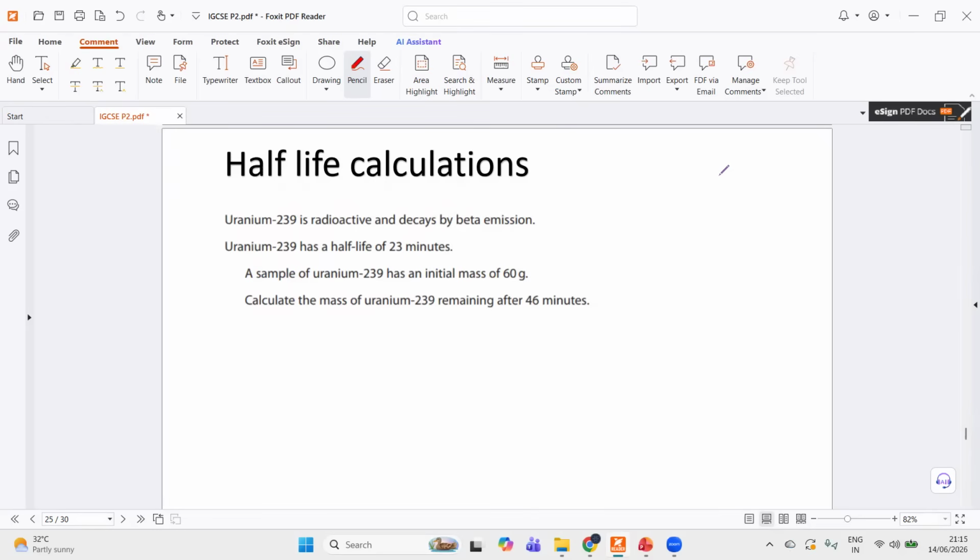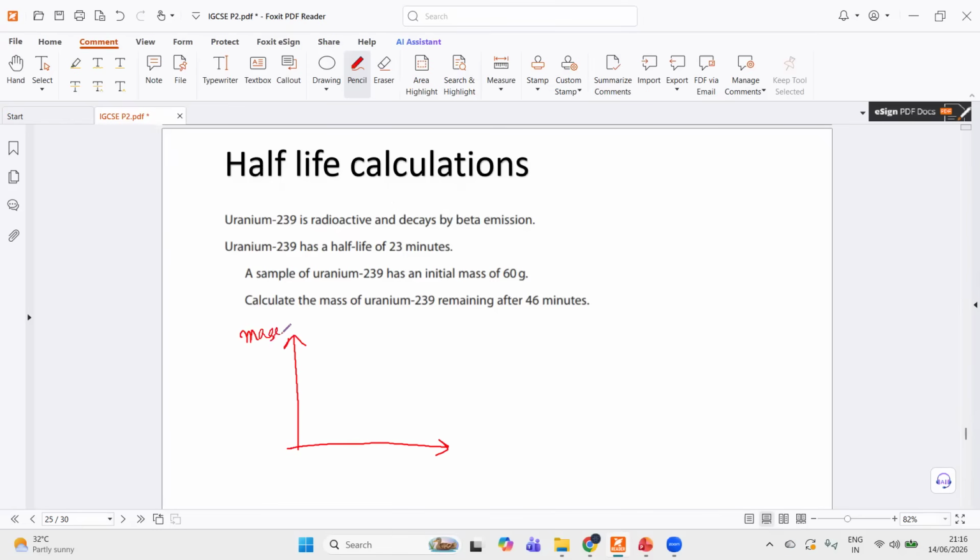Then this is actually common in paper 1 as well, but I have been noticing they give half-life calculations in paper 2, right? So a sample of uranium has an initial mass of 60. Calculate the mass remaining after 46 minutes. So this type of question you can always answer with graphs or with a table as well.